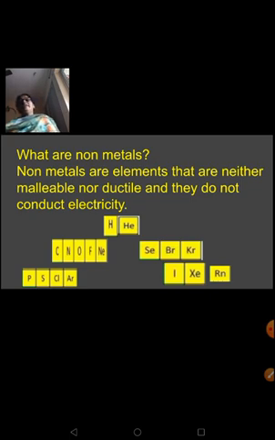So in the next class, we'll be learning about the physical properties of metals and non-metals, reactions of these metals and non-metals with acids and other things. Those things we'll be discussing in the next class.